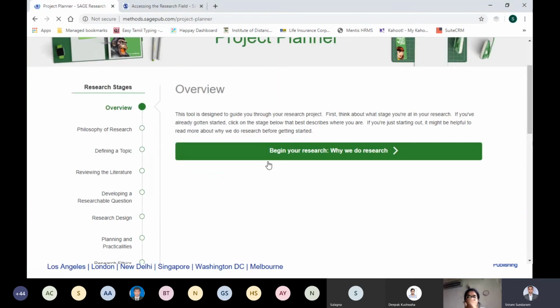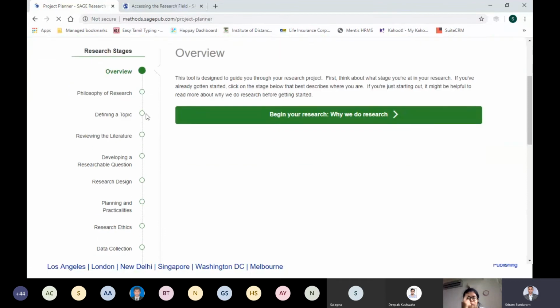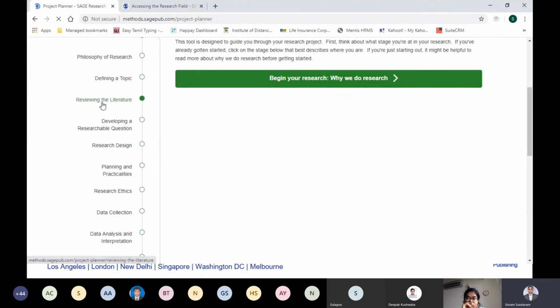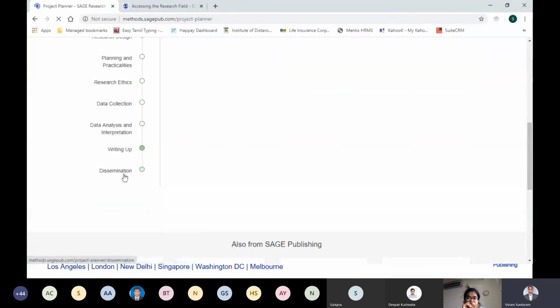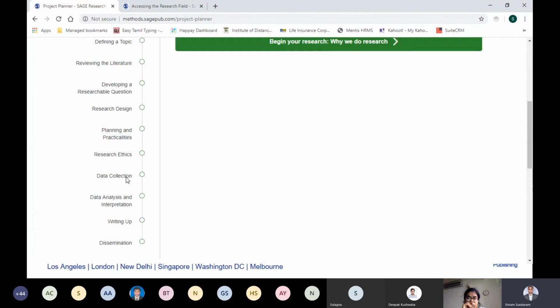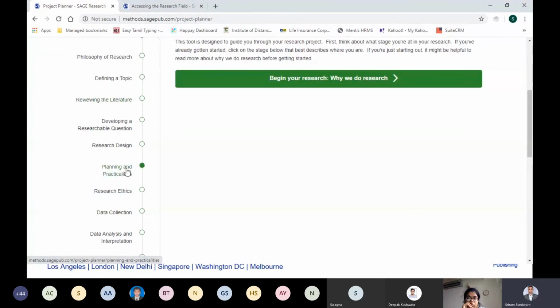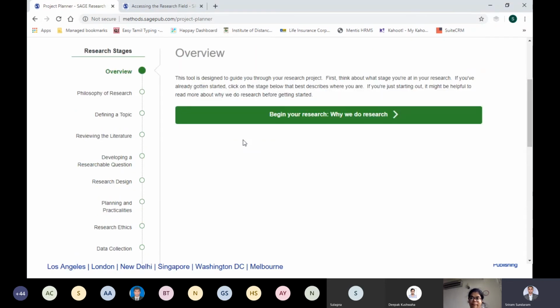If you are a beginner in research or if you are a faculty member, this talks about a step-by-step approach for research. For example, philosophy of research, designing a topic, reviewing the literature, developing researchable questions, and it goes up to writing up and dissemination. So the flow of the researcher's workflow is actually over here, and content related to that is here. And this is for beginners to quickly run through what I need to know in a particular stage of my research.